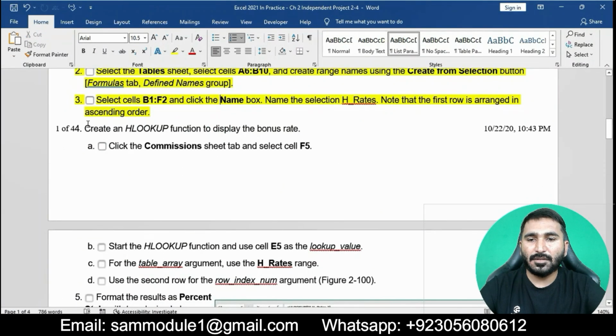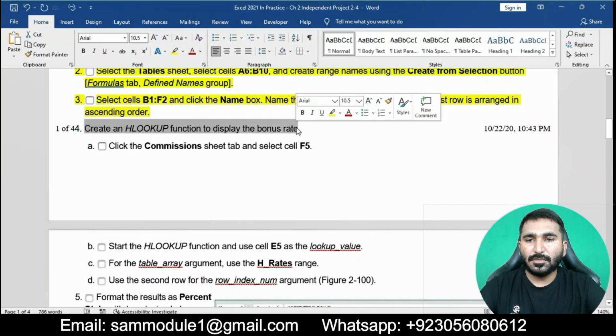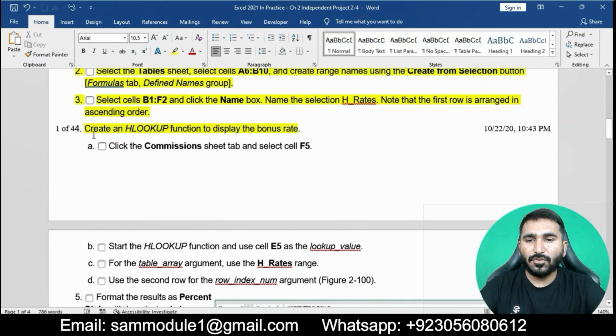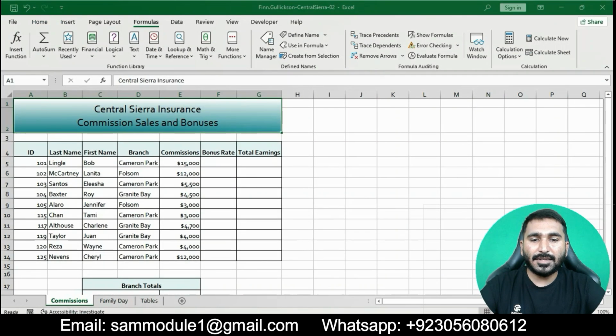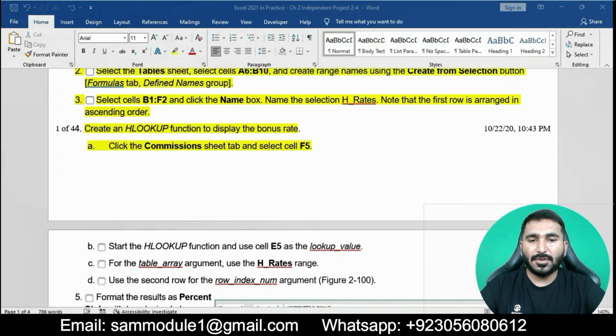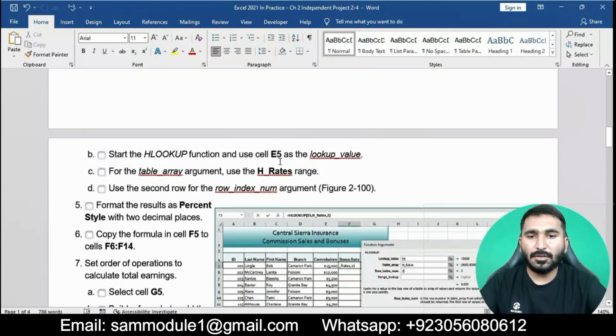Now question number 4. Create an HLOOKUP function to display the bonus rate. Click the Commission sheet tab and select cell F5. We will go to the Excel workbook, switch to the Commission sheet, and click on cell F5.